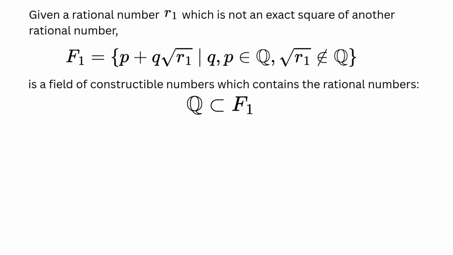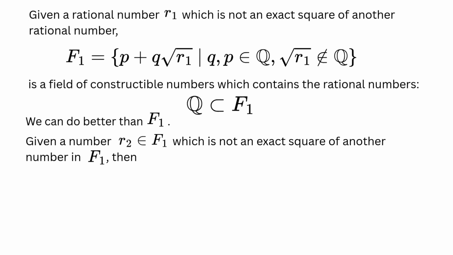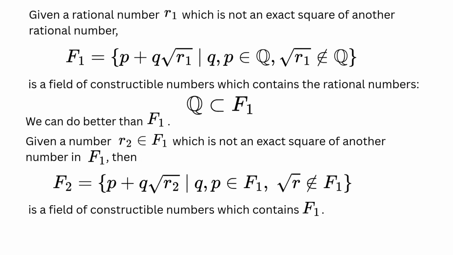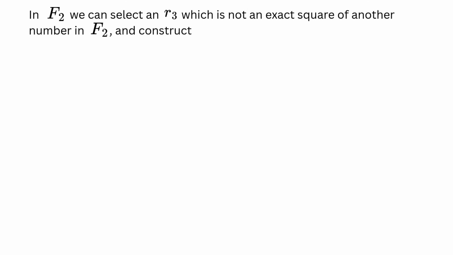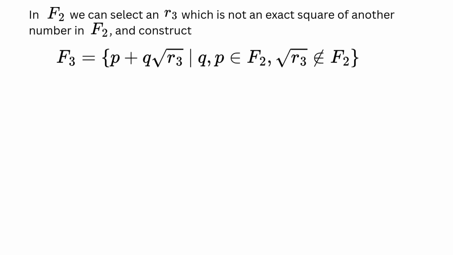You may want to call the set F1 as the set of hyperrational numbers. Yet, we could do better than F1. We can build a set of hyperrational numbers. In F1, we select a number R2 which is not an exact square of a number in F1. Then the set F2 is a field of constructible lengths which contains F1. Therefore, it's an extension of F1. In F2, we can select a number R3 which is not an exact square of a number in F2, and we construct the set F3 which is an extension field of F2.